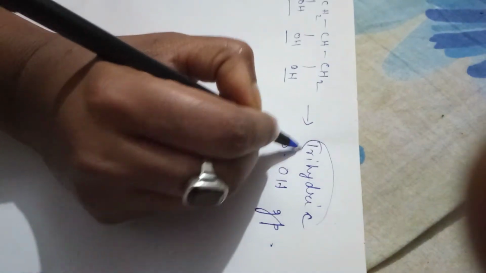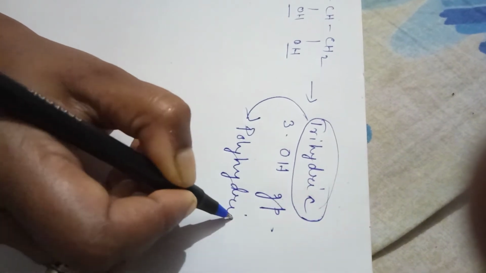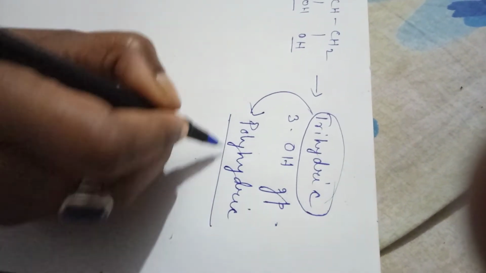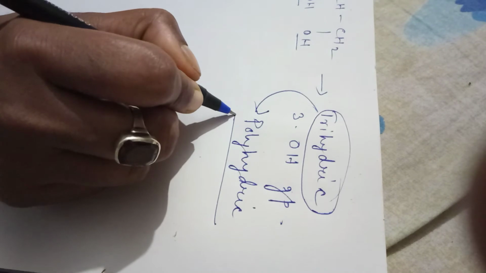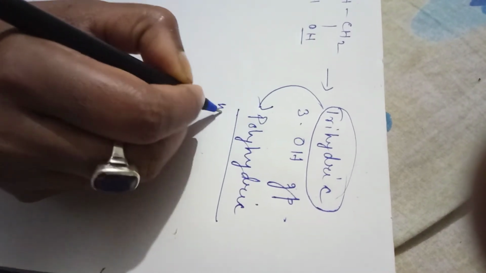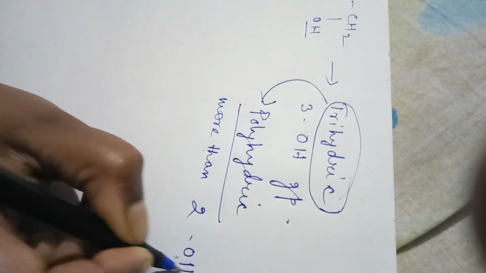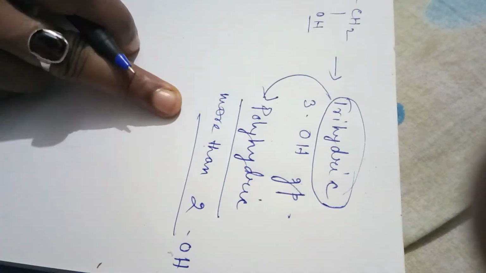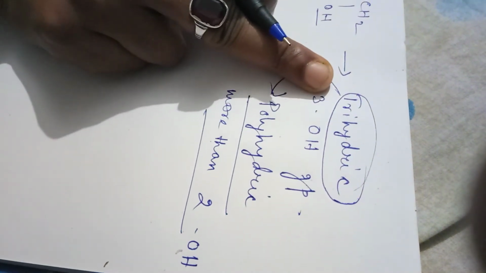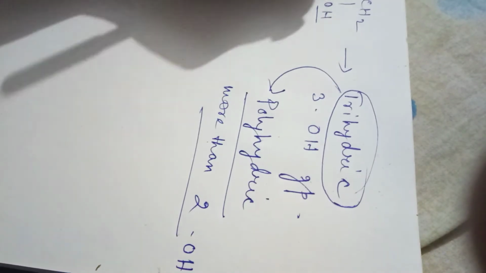So trihydric alcohol is one of the examples of the polyhydric alcohol. Polyhydric alcohol means then what? The alcohol which contains more than 2 hydroxyl groups is polyhydric alcohol. So one of the examples of the polyhydric alcohol is trihydric alcohol, which is given here.